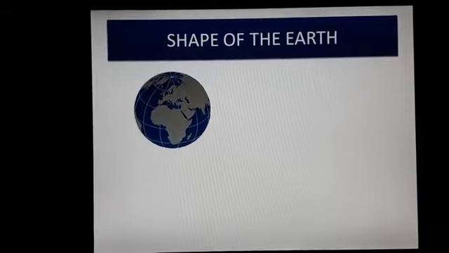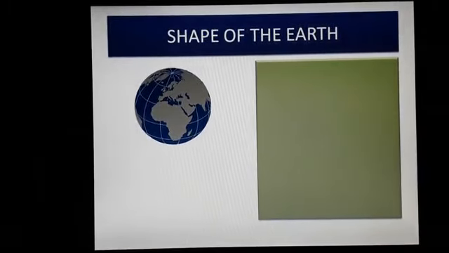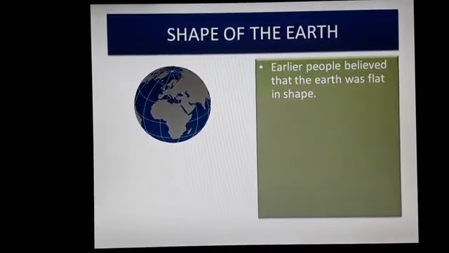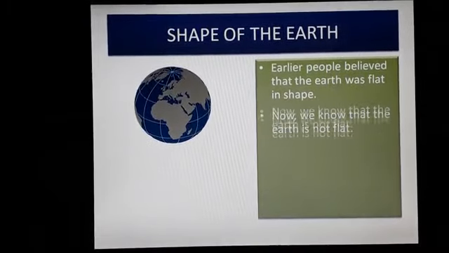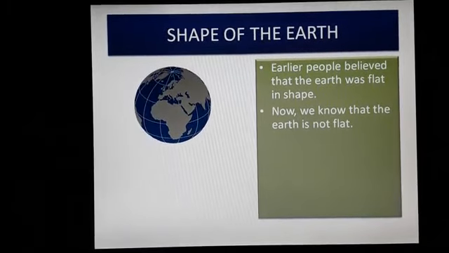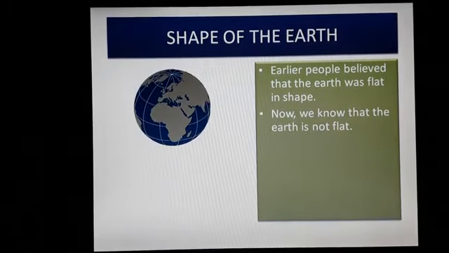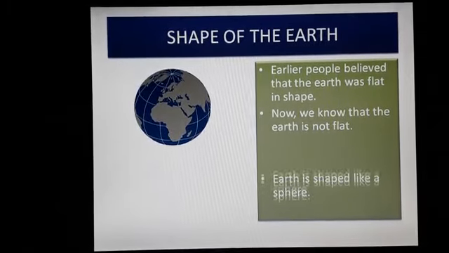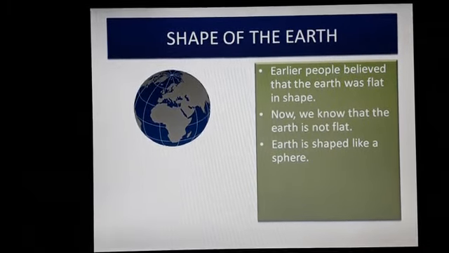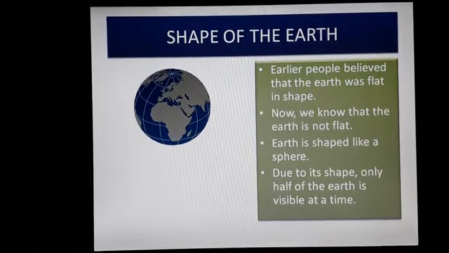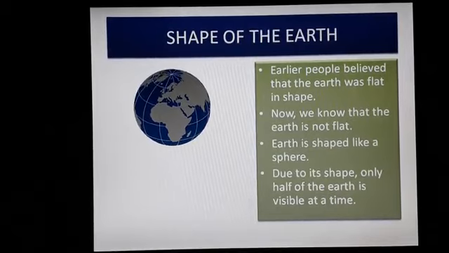Did you know, children, that for a long period of time earlier people believed that the earth was flat like a coin. But later on, when pictures were taken from space, we got to know the earth is actually spherical, like a sphere. Due to this shape, only half of the earth is visible at a time.